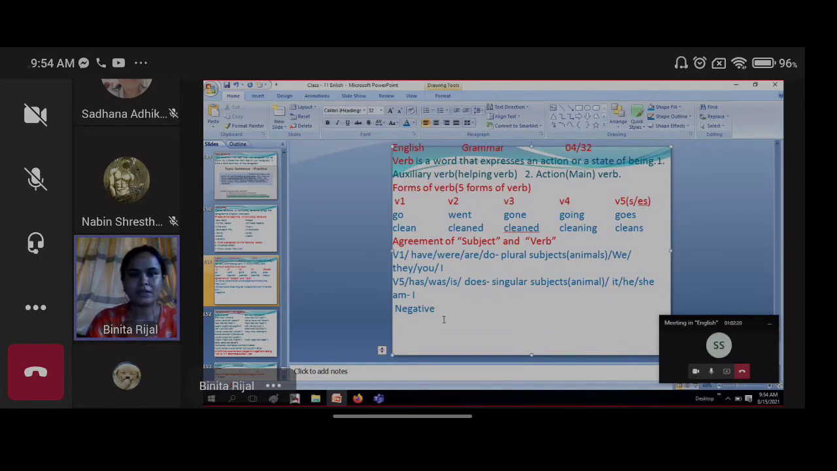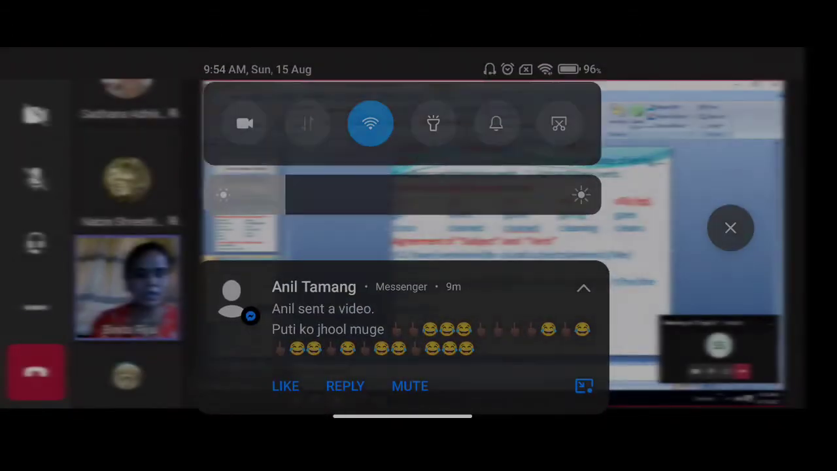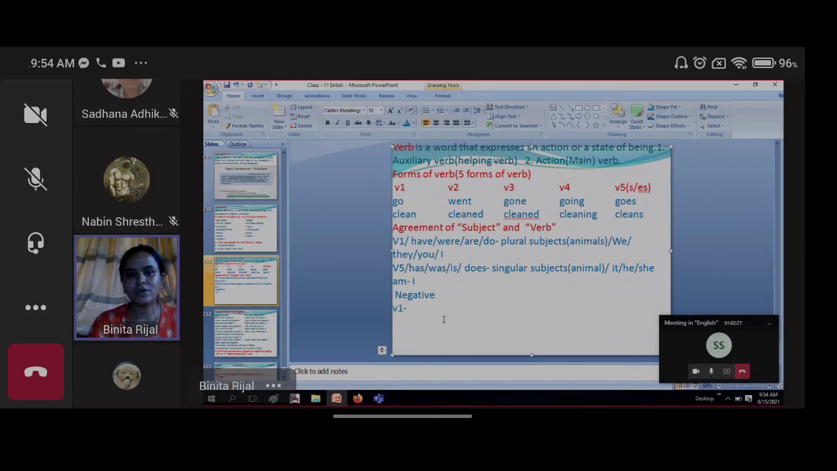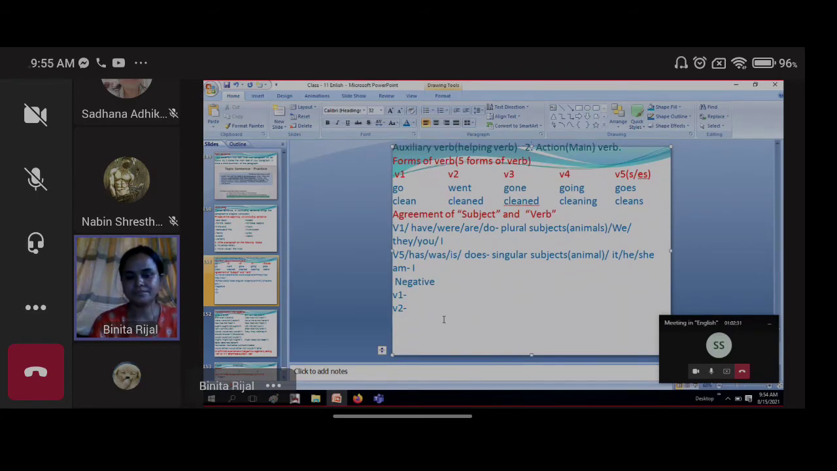Okay, negative form. First one is verb 1. Next one is verb 2, and next one is verb 5. Okay, now we'll go for this one. If there is given verb 1, how to change it? Can you tell me?